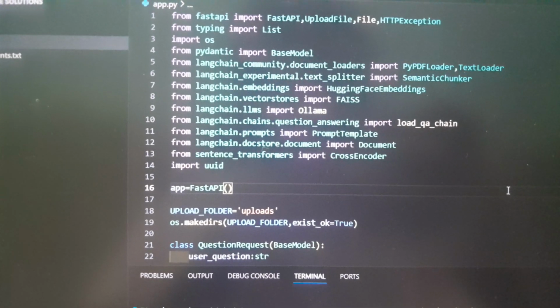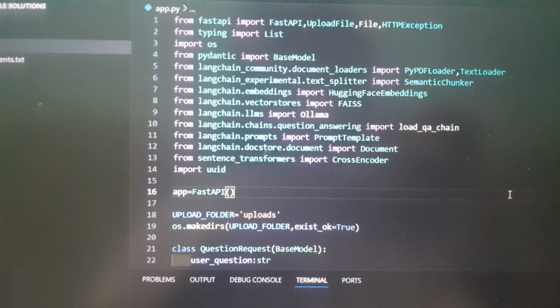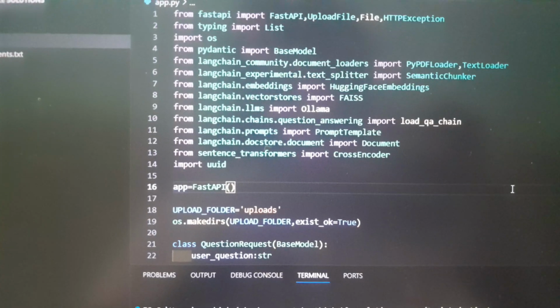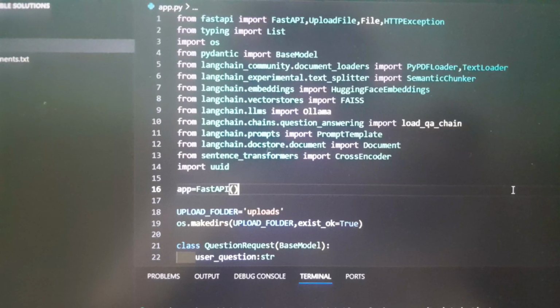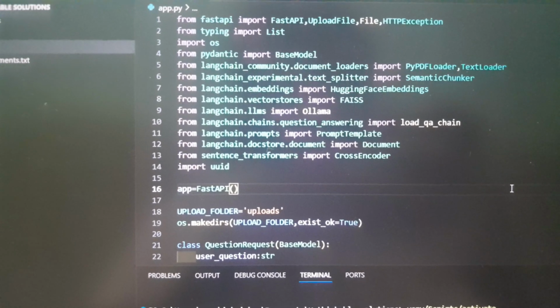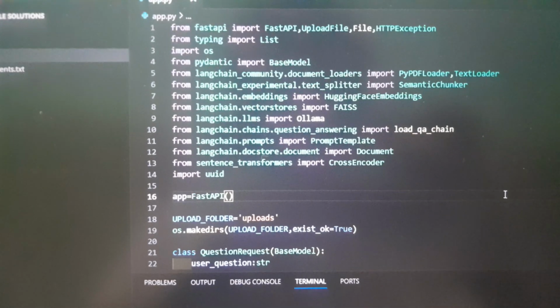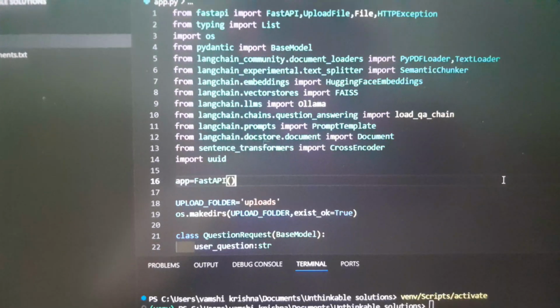Here is a demo video about the knowledge-based search engine using RAG, as part of the Unthinkable Solutions company assignment. I have designed a high-level pipeline that accepts files, extracts and concatenates text, splits text into semantically coherent chunks, embeds chunks and builds a FAISS vector index, retrieves top chunks for a question, re-ranks with a cross encoder, and answers using an LLM constrained to the retrieved context.